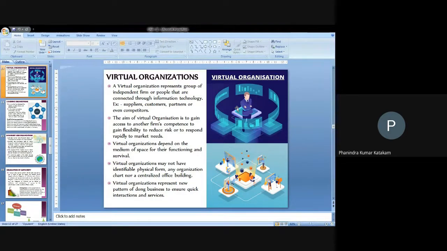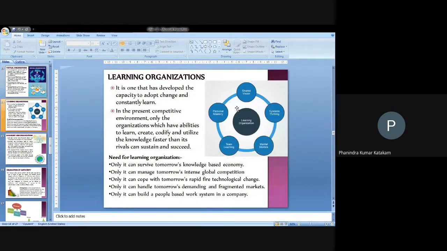We also have one more form of organization structure called the learning organization. A learning organization is a need of today's economy, because we are in an economy where rapid changes are going on day to day, even every minute, every instant, every second. There might be any change, and we need to adopt the change.